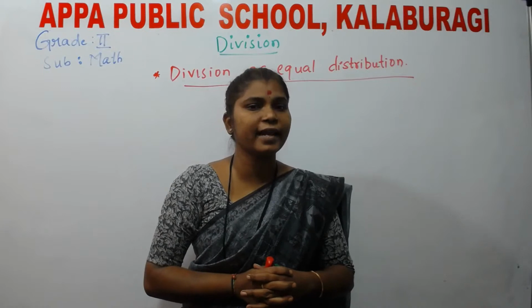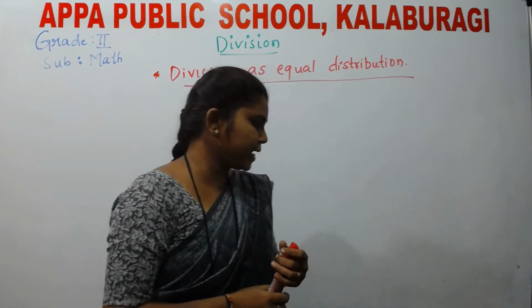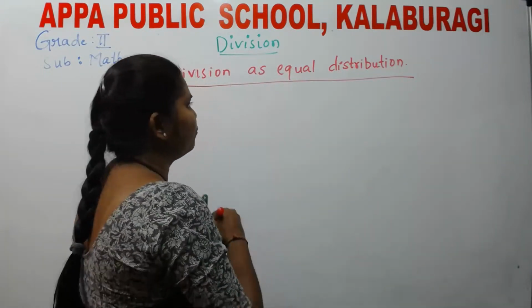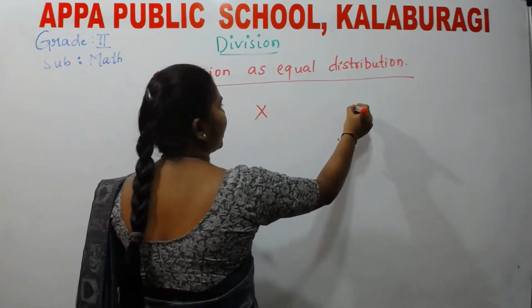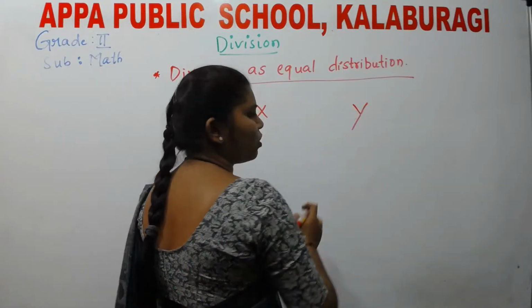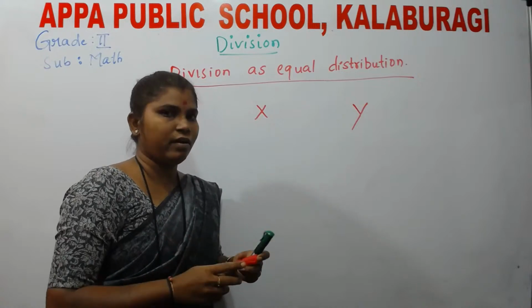What you are doing? You are sharing it equally. Now let us take an example. I have 2 friends, X and Y.